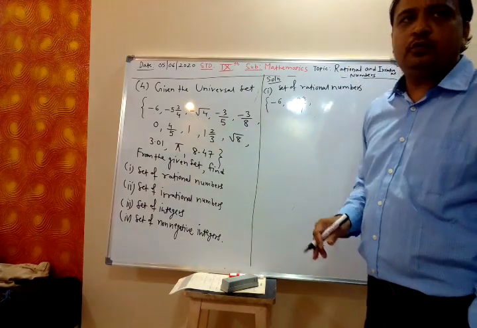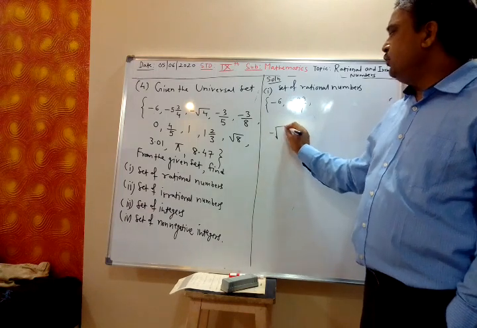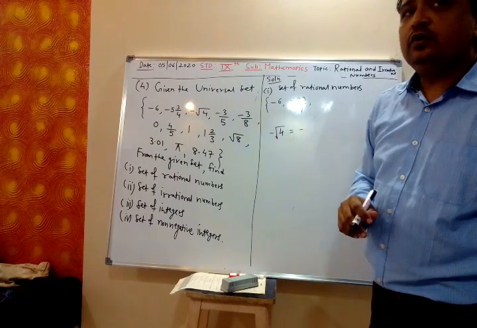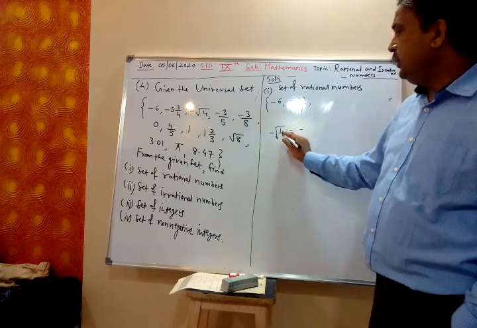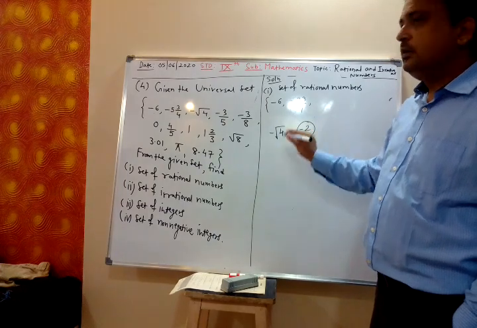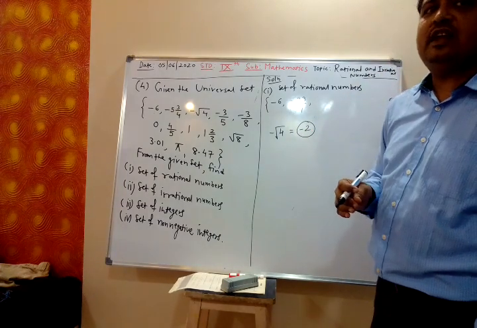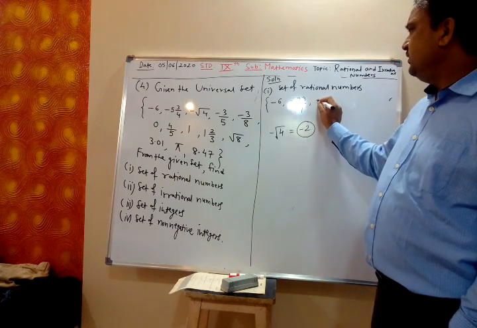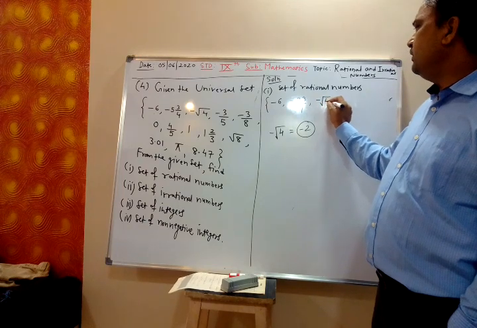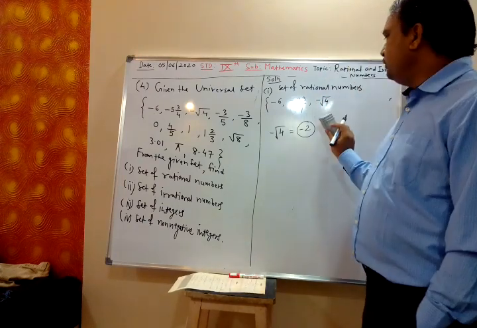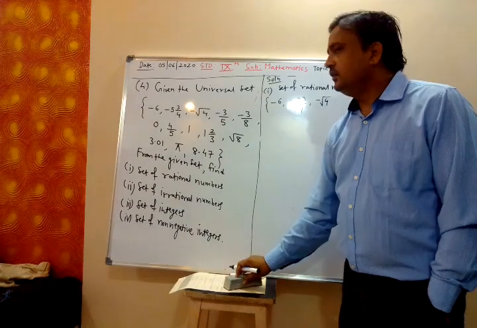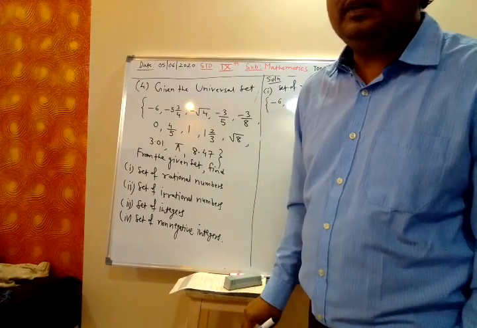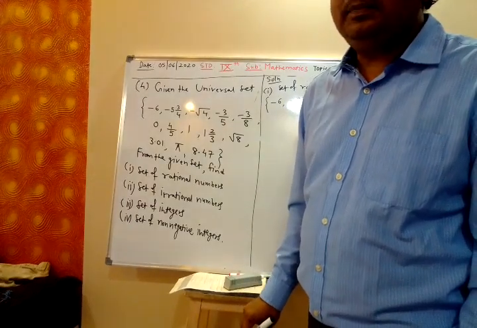What about minus root 4? Not irrational. What is root 4? 2. So this is minus 2. Minus 2 is not irrational, minus 2 is rational. Are you getting? So minus root 4, root 4 is 2, minus 2. Sir, if an even number is in root, then it is always a rational number? Yes, what happened? Repeat the question.